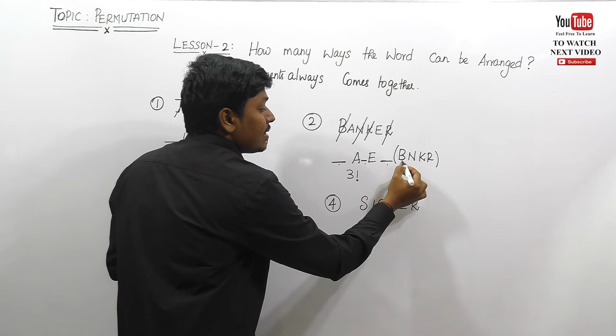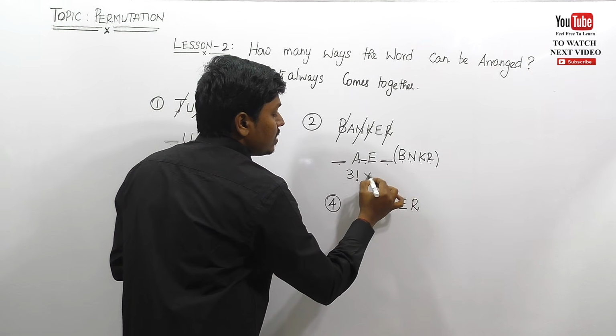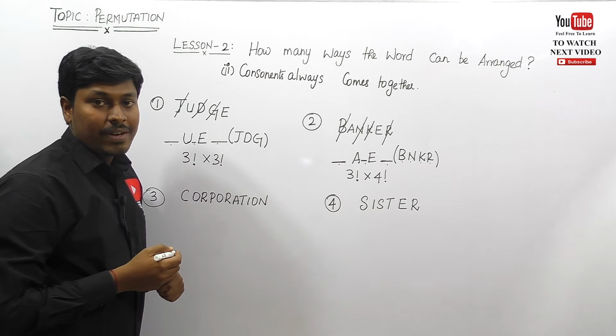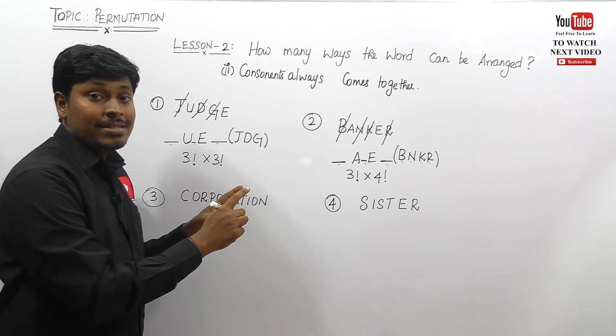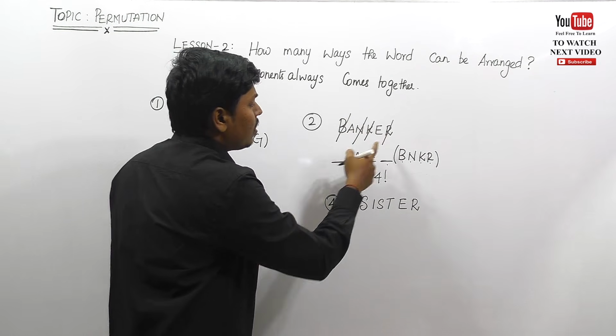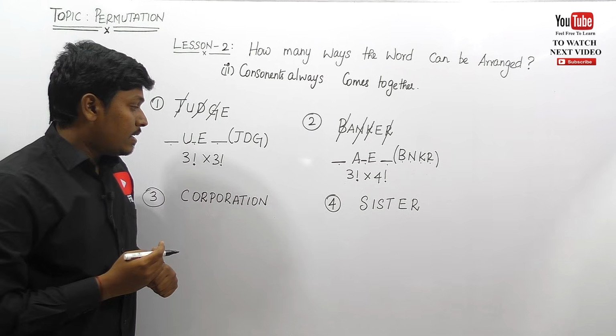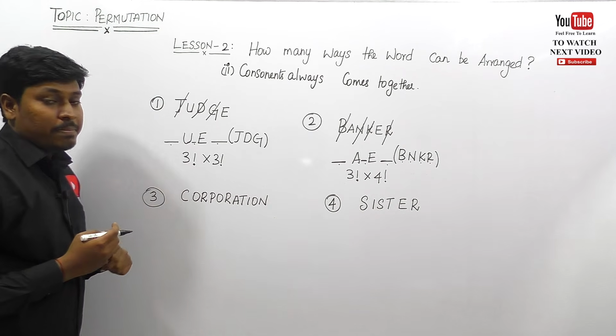And how many consonants are there? 1, 2, 3, 4. There are 4 consonants, that is 4 factorial. So finally the answer is 3 factorial into 4 factorial. After writing this equation, just see whether any letter is repeated or not. No letter is repeated. So the answer is 3 factorial into 4 factorial. So let me move on to the third example, that is corporation, right?